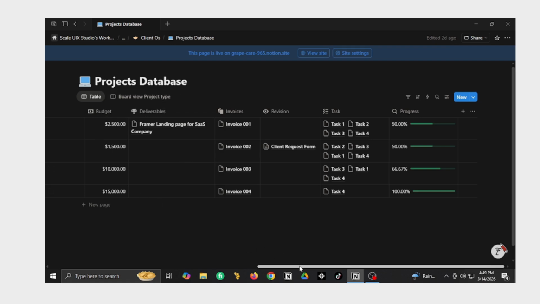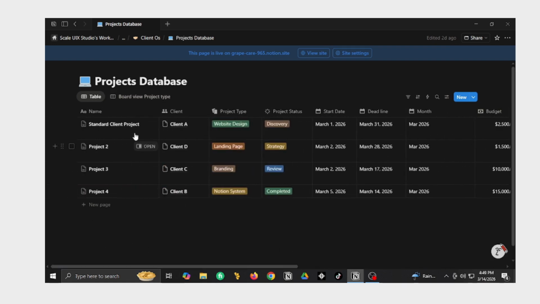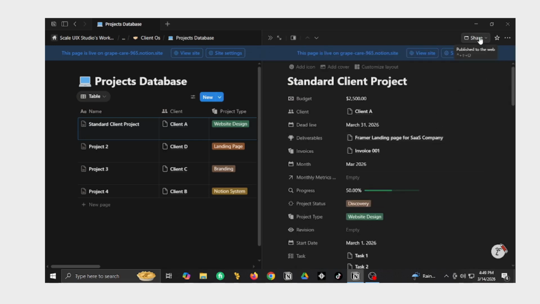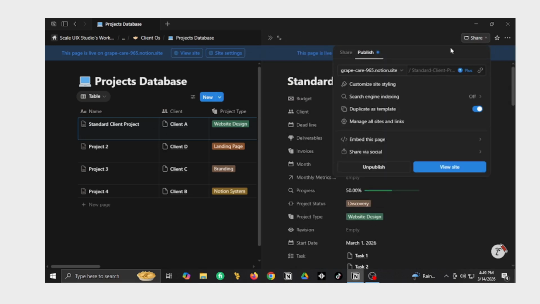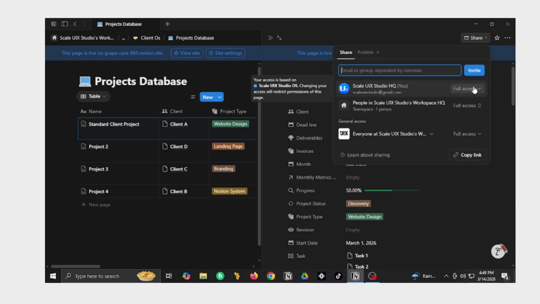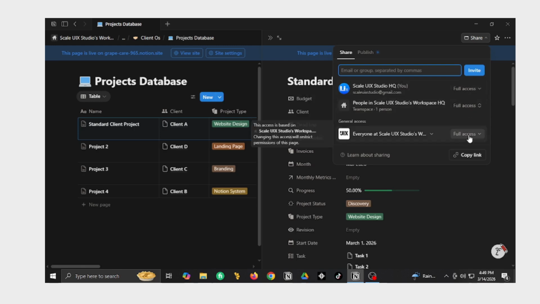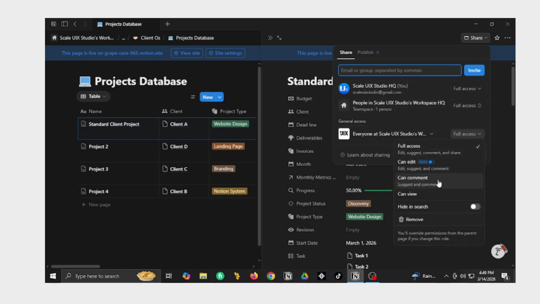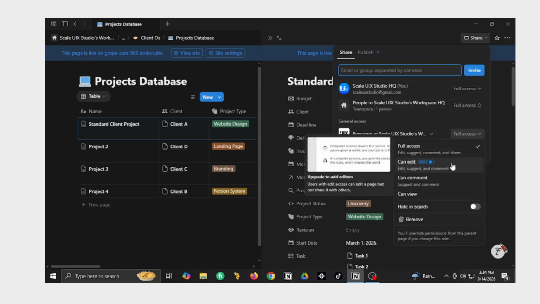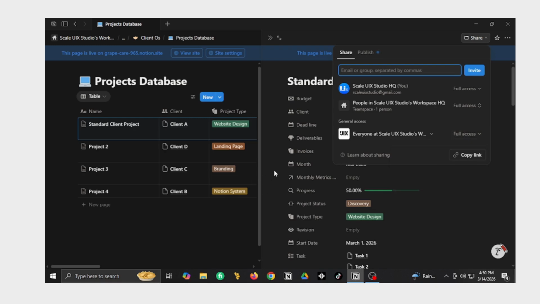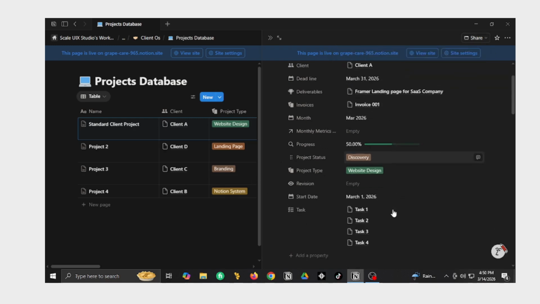And if we enter here, we can just share this page from here, like share, and the access I can edit because it's me, so like full access, can edit, can comment, can view. It's the plus you have. If you have the plus, then you can give it. Just I'll give them the can view and then share it with my clients.